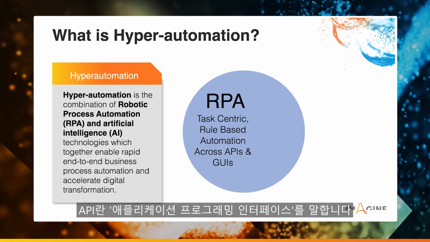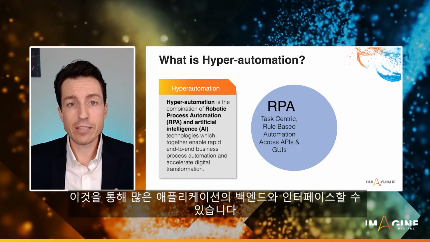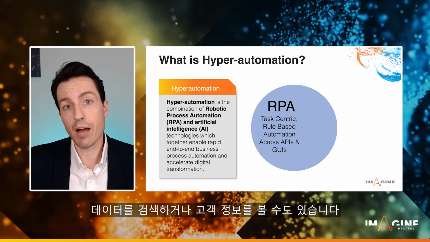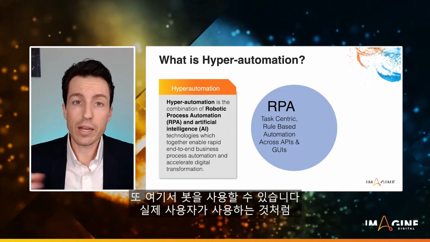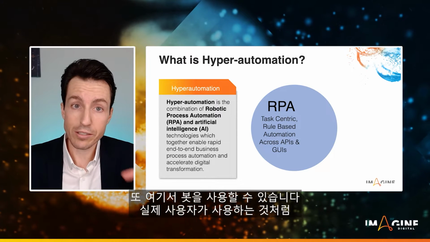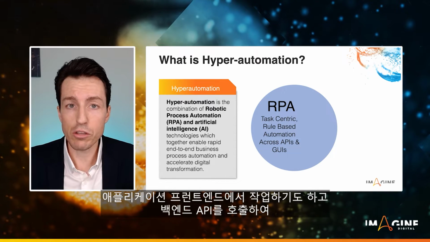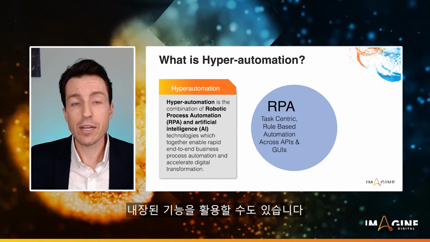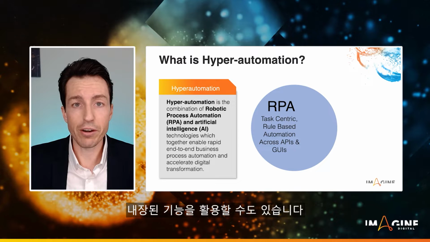So API is an application programming interface. And that's how I can interface with the back end of many applications. I might do data lookups. I might look up my customer, things like that. So I can have my bots exist in that space where, hey, sometimes they're working on top of the front end of an application, just like a user would. And sometimes they're calling these back-end APIs to take advantage of the functionality offered therein.